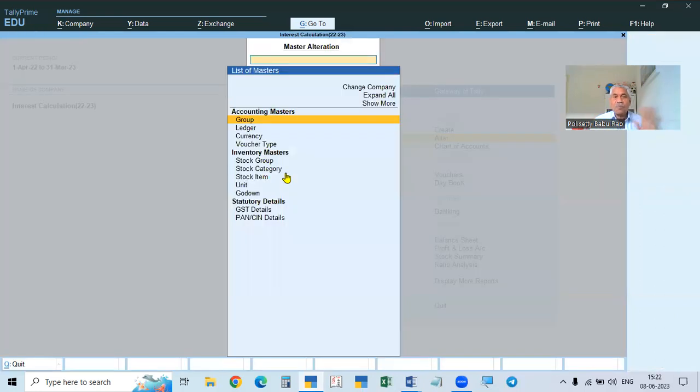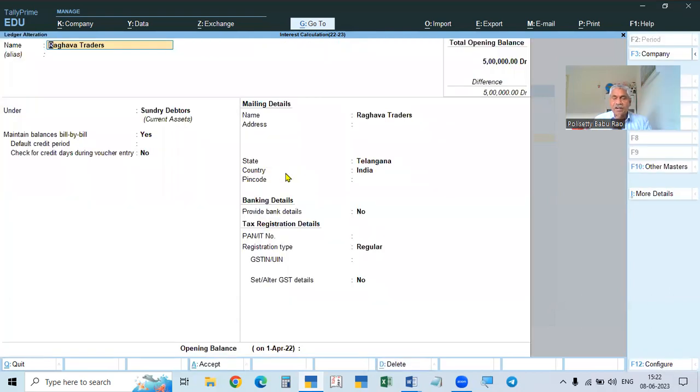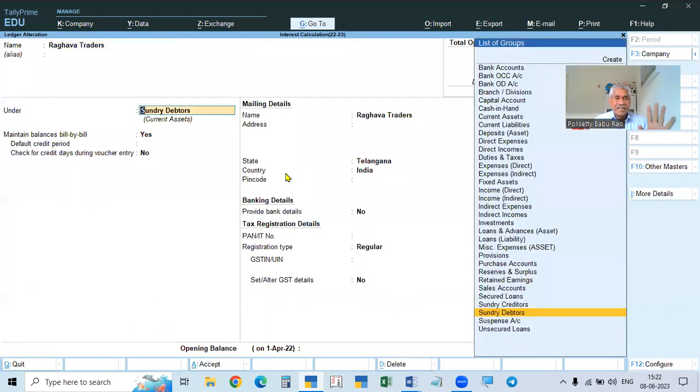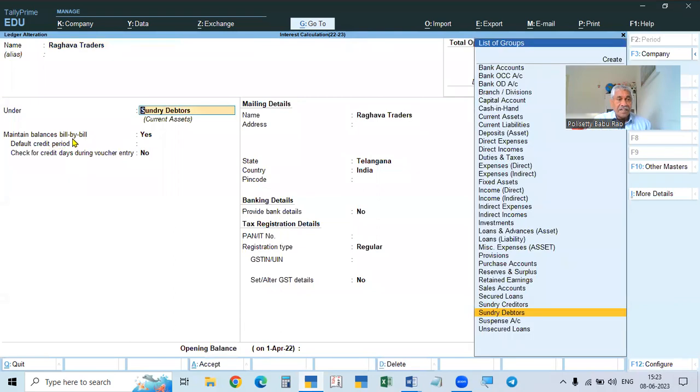Now go to the party, whether an existing party or a newly created party. I created one already, for example, a customer, say Raghava Traders, Sundry Debtors. All the details are okay. We know how to create this and how the account will show, that is the alteration screen. And here, Sundry Debtors, maintain balances bill by bill.